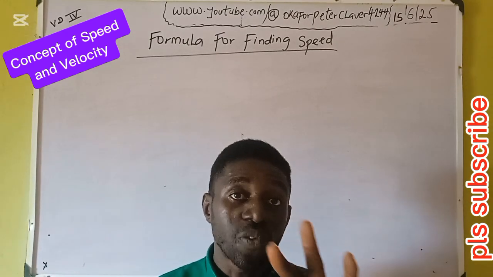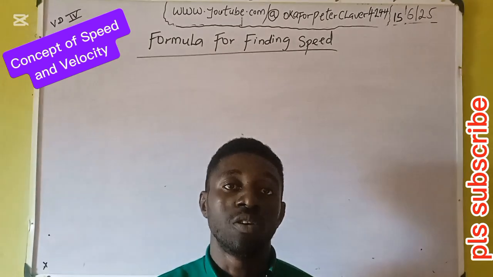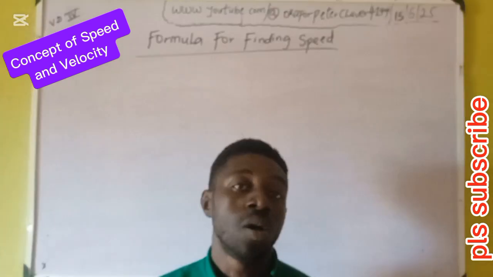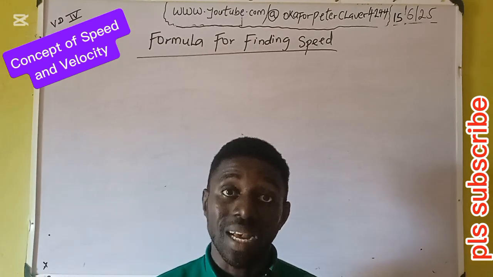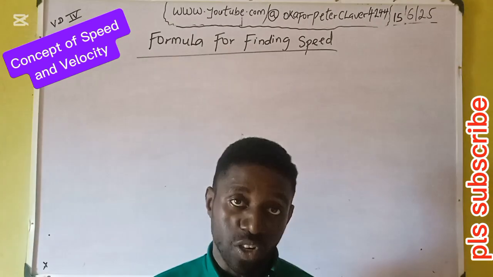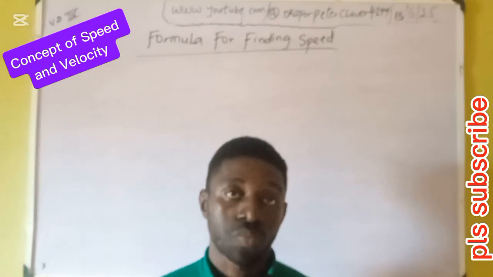So today, before I take your mind to deriving the speed formula, I'll also take you through at least two types of variation. We have direct variation and indirect variation. We have other types like joint and partial. As we go on, you will understand every type of variation and what it implies. Today, I'll just be concerned with two.